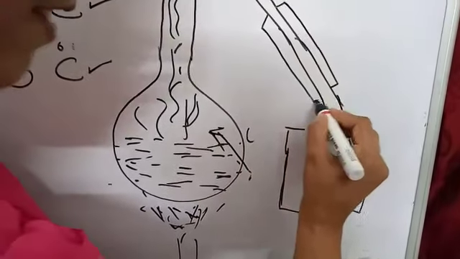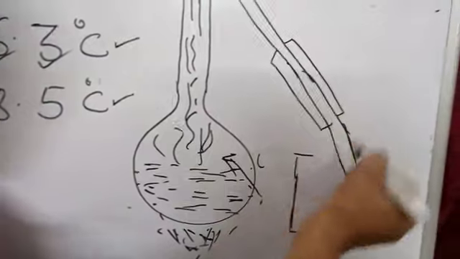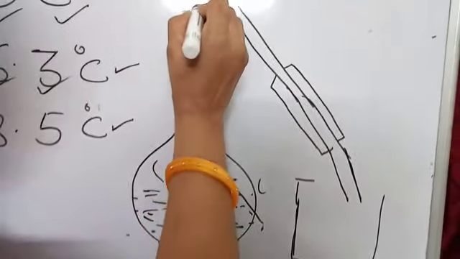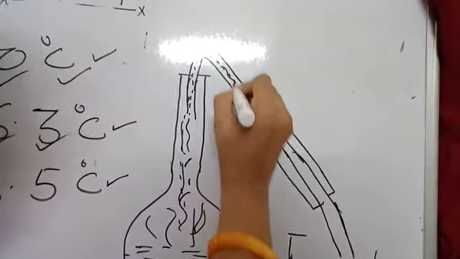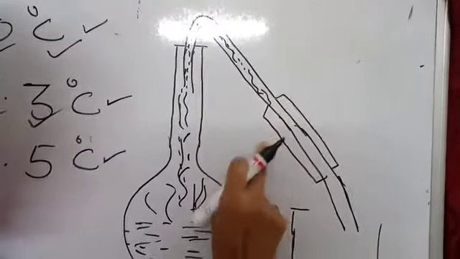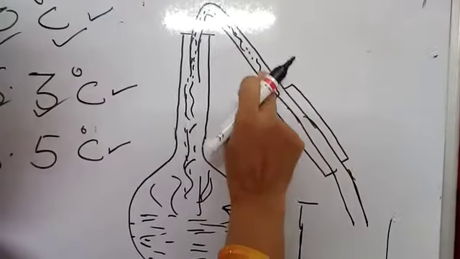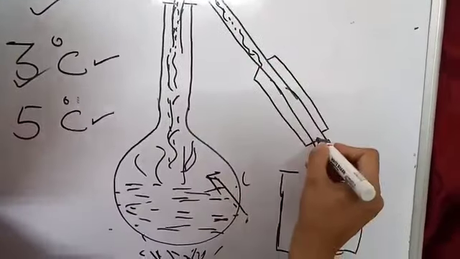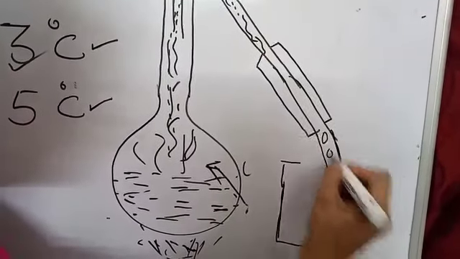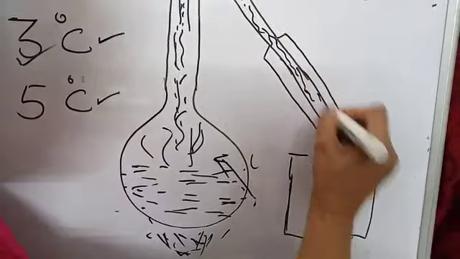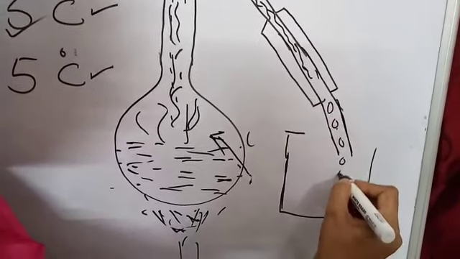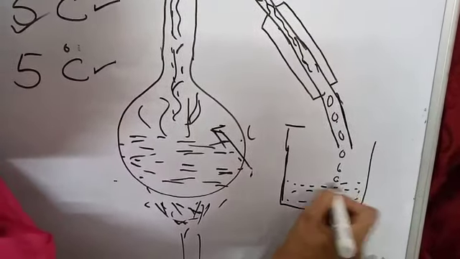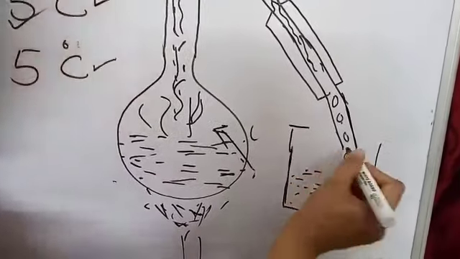Condense means to change the vapor into water form. As the vapor evaporates from here, this vapor passes through this pipe. Here this is the condenser. Condenser means the vapor gets cooled with the help of the condenser. This vapor gets condensed and turns into liquid. This liquid gets collected into the beaker.